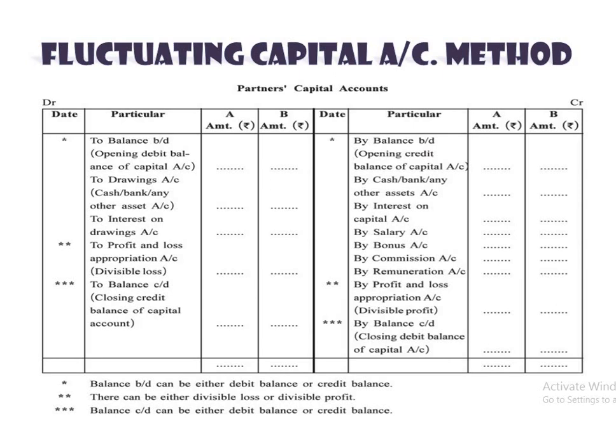Now the last 2 entries on both sides are balance carried forward, which can be either a debit balance or a credit balance. Simply, if there is a credit balance in the capital account, it will appear on the liability side, that is the liability of the firm, and if it is a debit balance, it will appear on the asset side of the balance sheet. So this is a specimen for the fluctuating capital method.